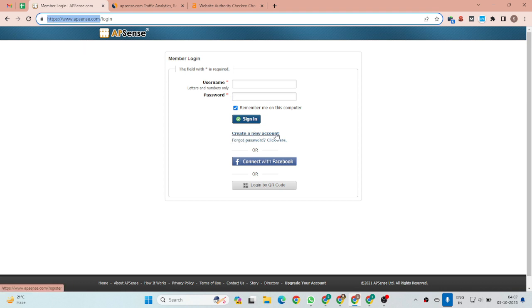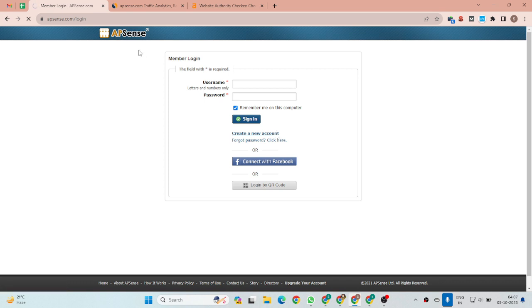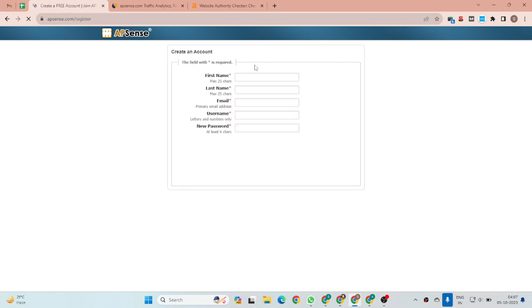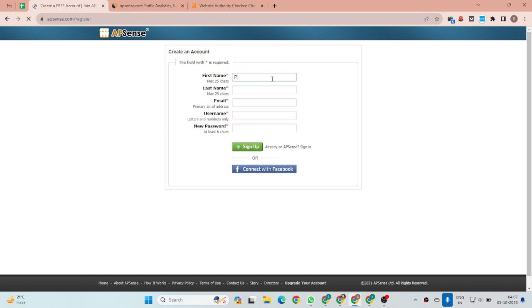If you haven't got an account on Apsense, you have to create a new account. I can create it with a name for my targeted keyword.